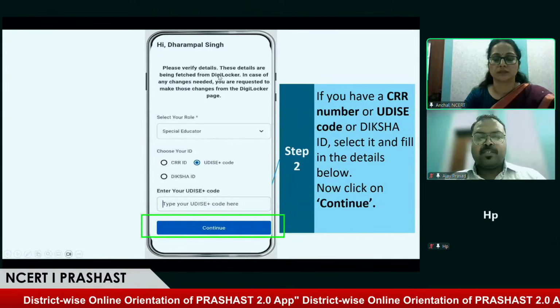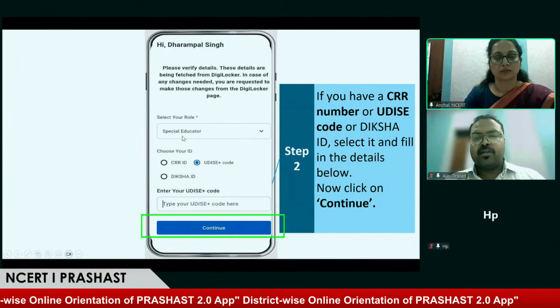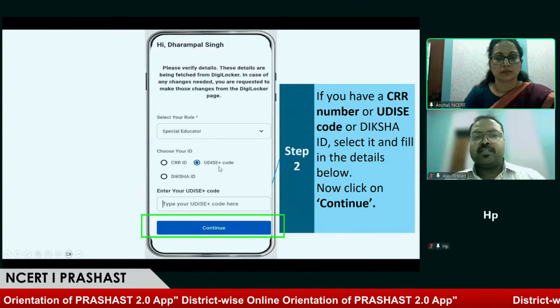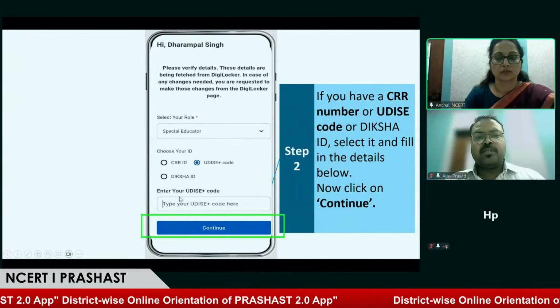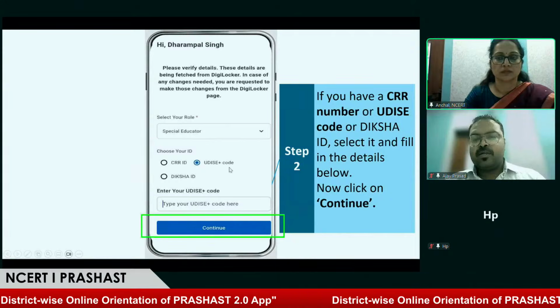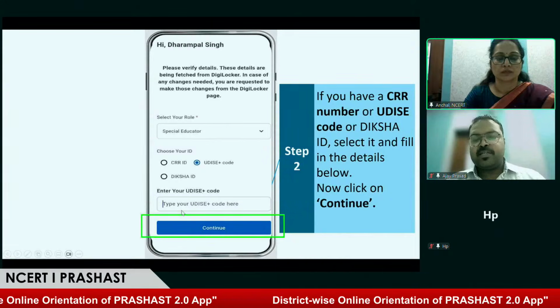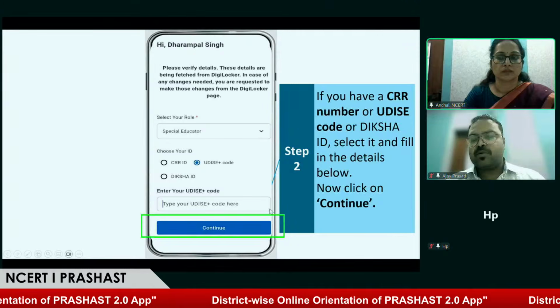So first and foremost, the special educator will be selecting their role. Along with any of the details listed here, they can enter any one of the details to initiate the process. For example, we are taking here the UDISE code. Once the special educator fills in the UDISE code and presses continue,